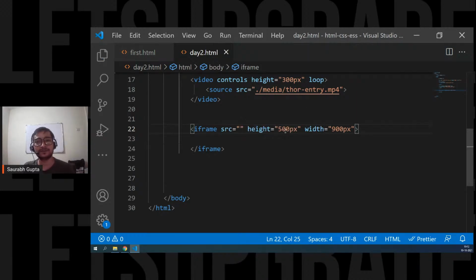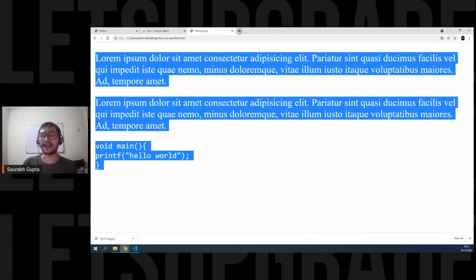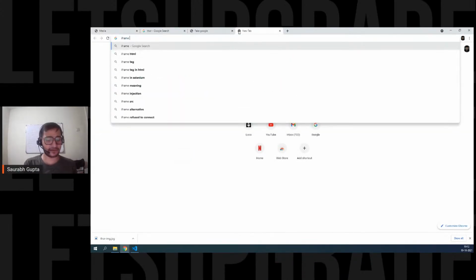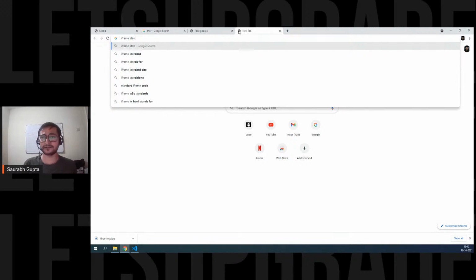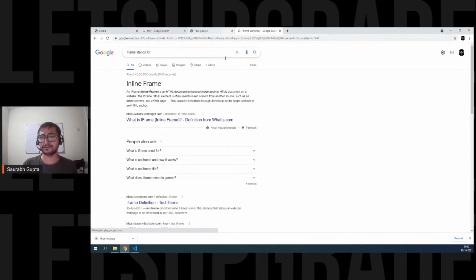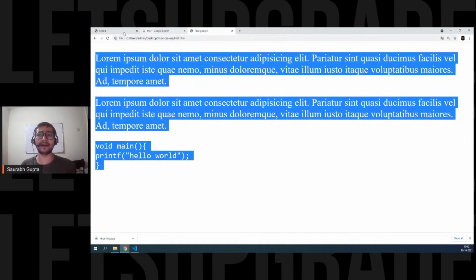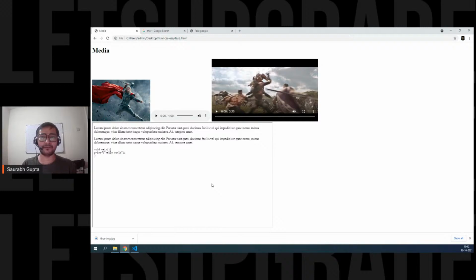Let's try something else. Iframe stands for internal frame. Actually, let's confirm it. Iframe stands for, let's confirm it. Inline frame, not internal frame. I'm so sorry. That's why I wanted to confirm it. So actually a lot of people call it internal frame, but yeah, inline frame, internal frame, whatever you want to say, it's the same thing.